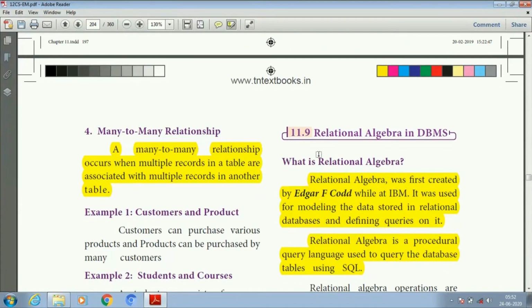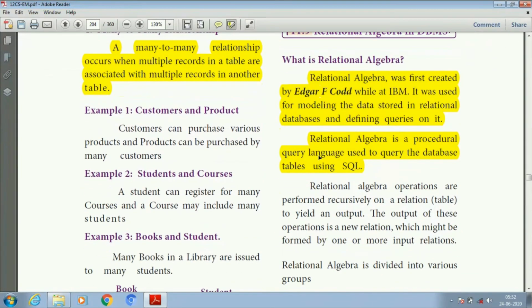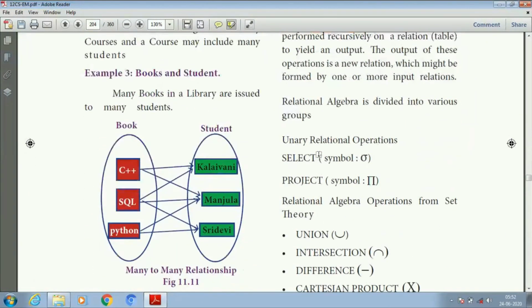And next one is many-to-many relationship. Many-to-many relationship means multiple records in a table are associated with multiple records in another table. Example, customers and products. Customers can purchase various products and products are purchased by many customers. Students and courses. A student can register for many courses or a course may include many students.